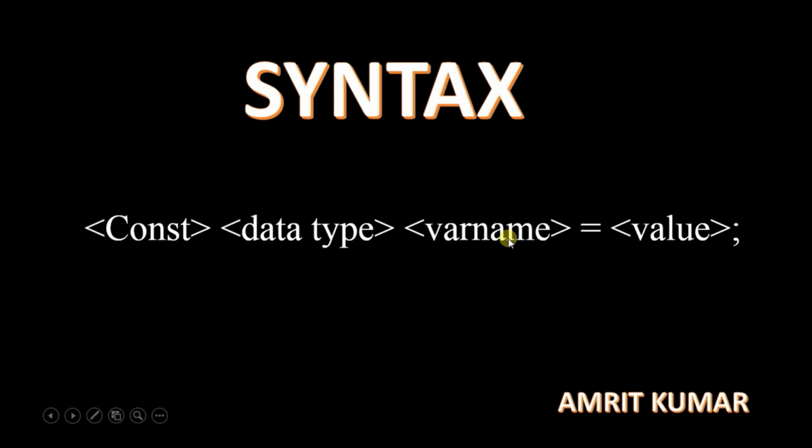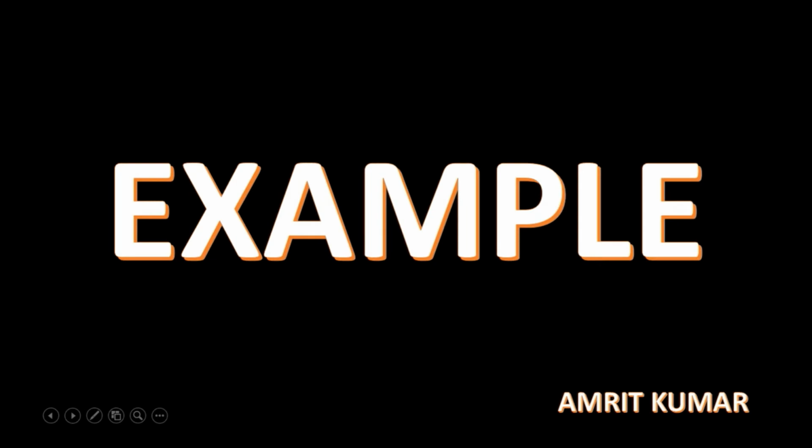You can use A, B, C, or any name, and we have studied the nomenclature of variables also. After that, you need to specify the value, so I am using the equal to operator for the assignment of the value to this variable. This is the syntax of const: the reserved keyword of the qualifier, data type, then variable name equal to value. So let's look at an example.